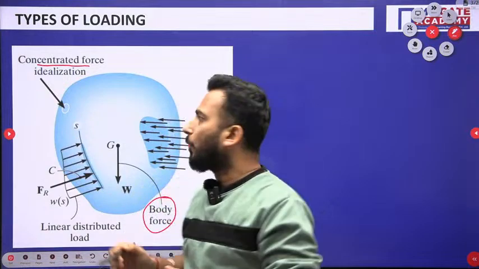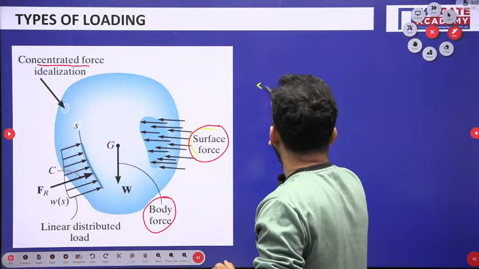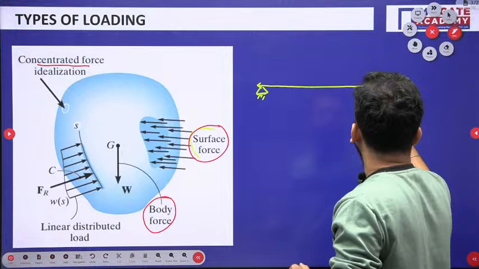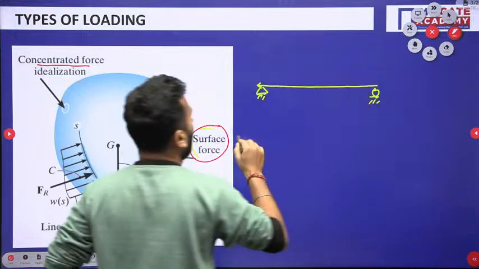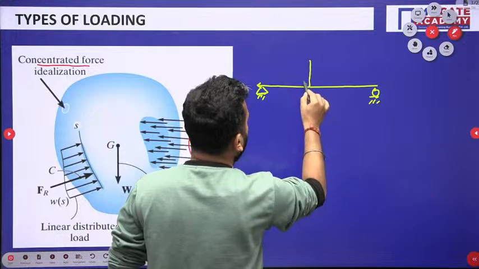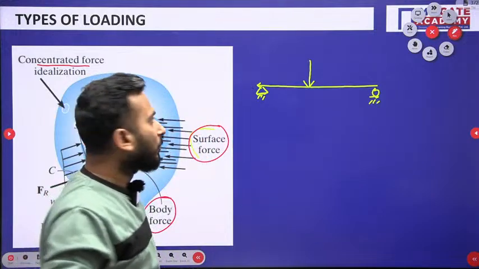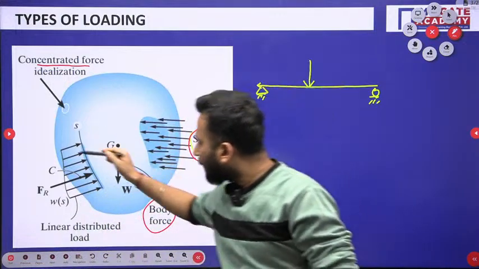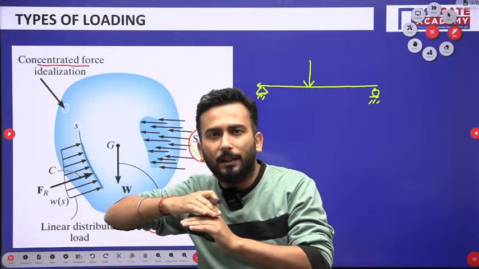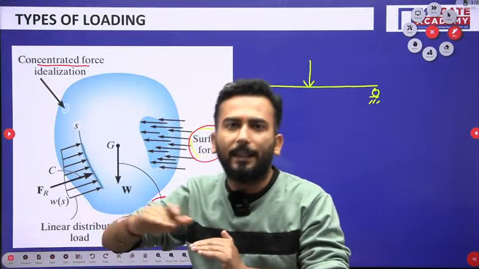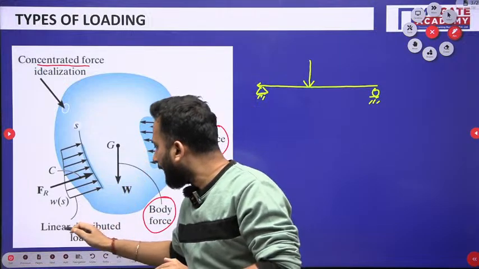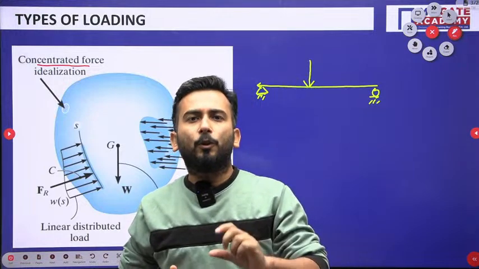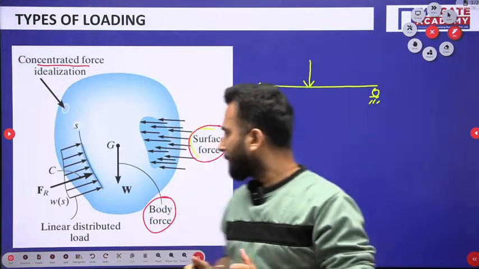So in the future you will see that there is some beam, and here you will be seeing the application of concentrated forces. So this is the concentrated force that we are talking about. Next, when the surface force acts on a certain area or over a certain length, that is known as linearly distributed load, that you study about as UDL, uniformly distributed load, UVL, uniformly varying load, right?